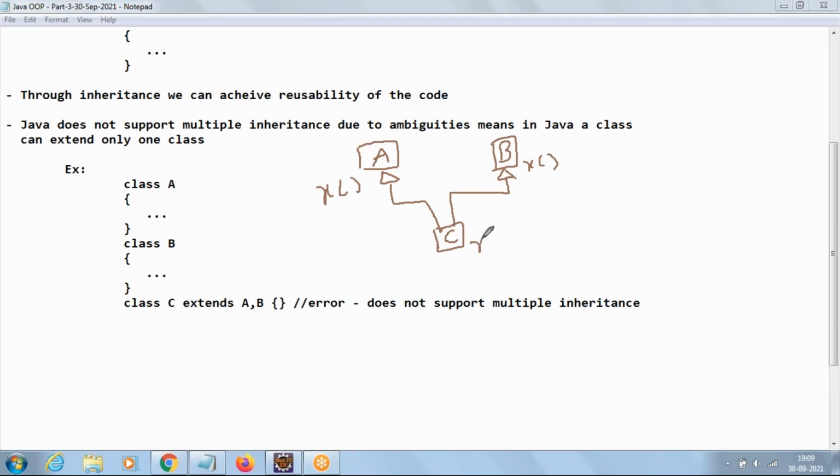When a C object invokes the X method, whether it has to take the X method from the A class or from the B class, that is the confusion. That's the ambiguity over here.